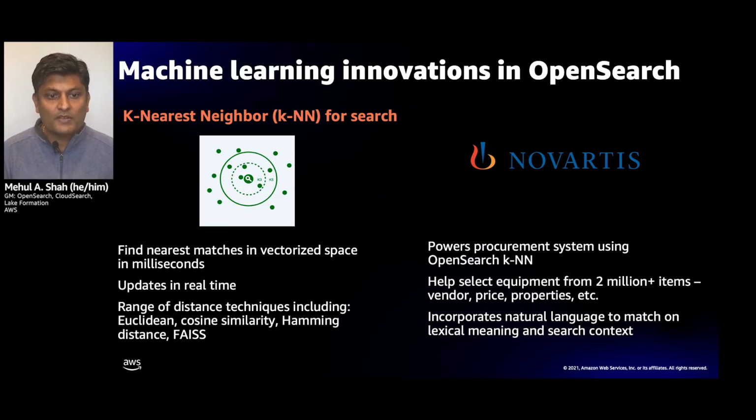As an example, Novartis is actually using k-nearest neighbors to power their procurement system for their research scientists. They're trying to find equipment that they can use for their research. They're looking through 2 million different items with different vendors, prices, and properties. And with k-nearest neighbor search, they can very quickly get to the items that they need. Similar customers to Novartis, for example, have been using it for things like music recommendations, image search, and so on. And they've been able to bring down their latencies from minutes to literally less than a second.